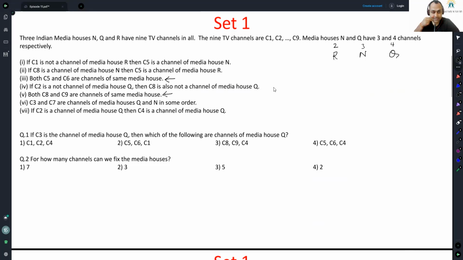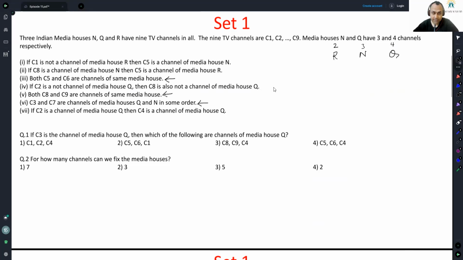Next, C3 and C7 are channels of media houses Q and N in some order. This is also an interesting statement, because we have precise location for 2 channels being referenced here.